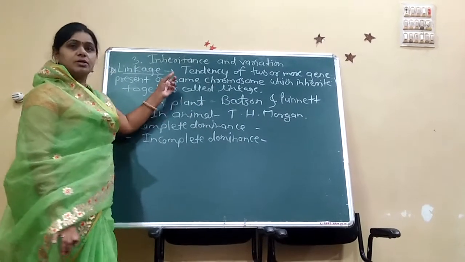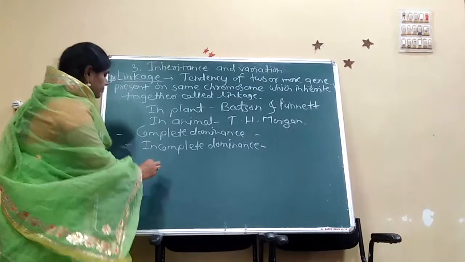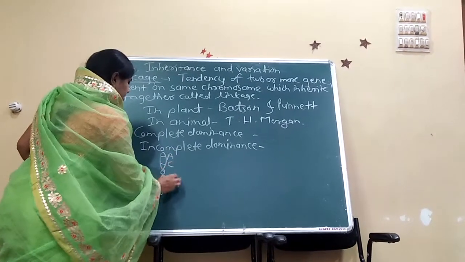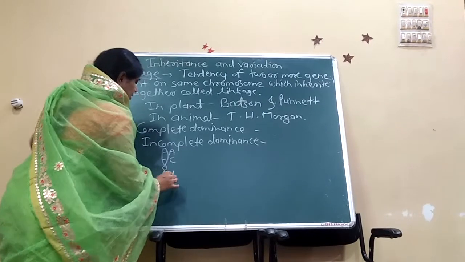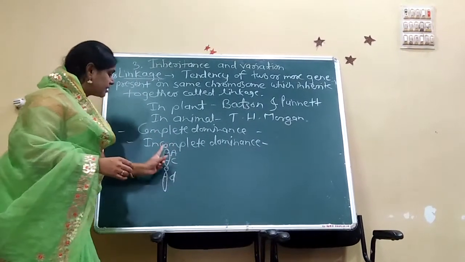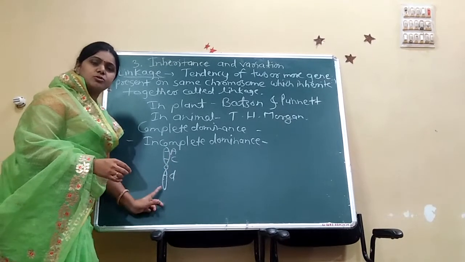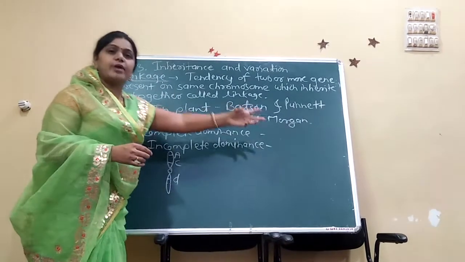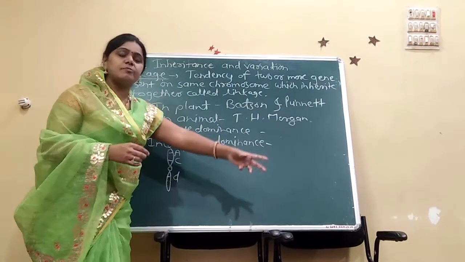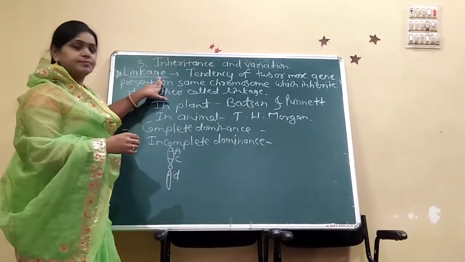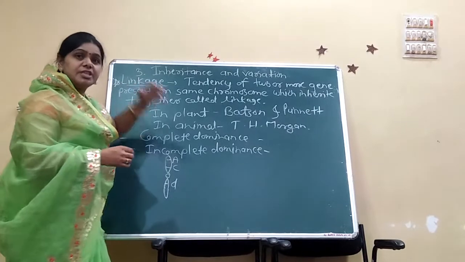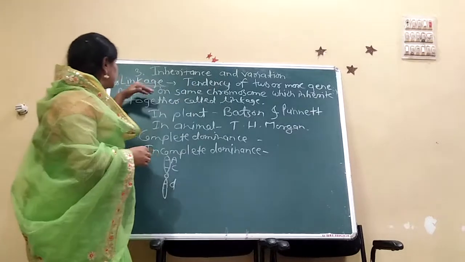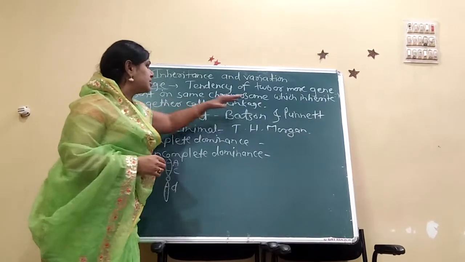That is called linkage. We all know the linkage gene: genes A, C or D, whatever they may be, which are present on the same chromosome, that inherit together from parents to offspring, is called linkage. Linkage is the tendency of two or more genes present on the same chromosome to inherit